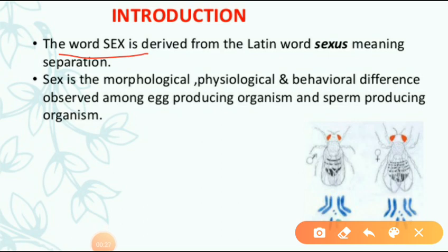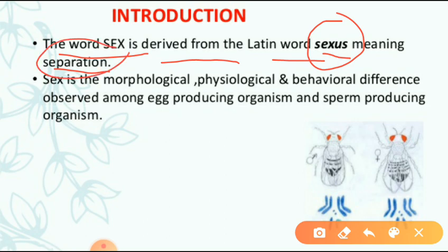The word sex is derived from the Latin word sexus, meaning separation. Actually, the word sex is derived from where? From a Latin word. What is that Latin word? Sexus. What is the meaning of that Latin word? Separation.